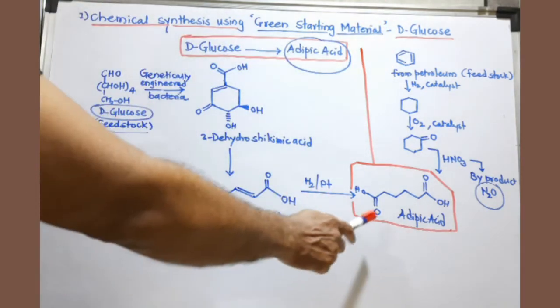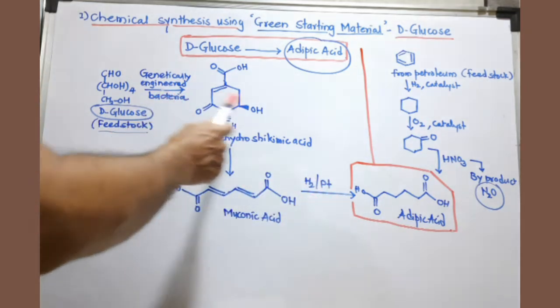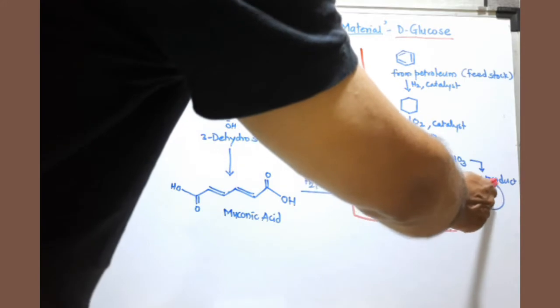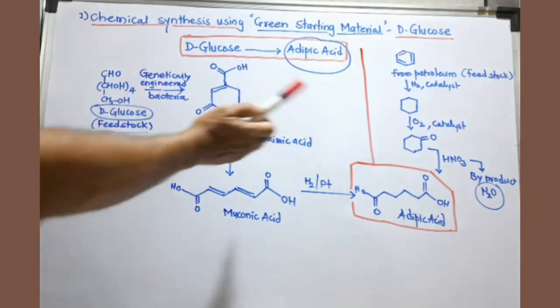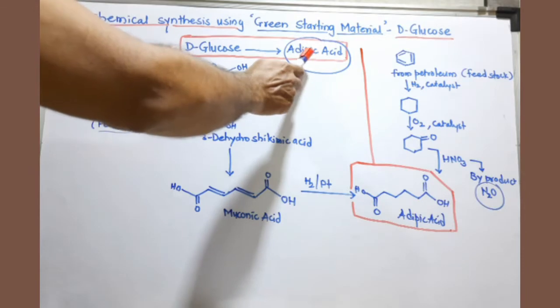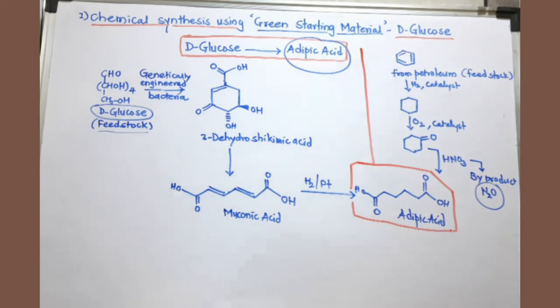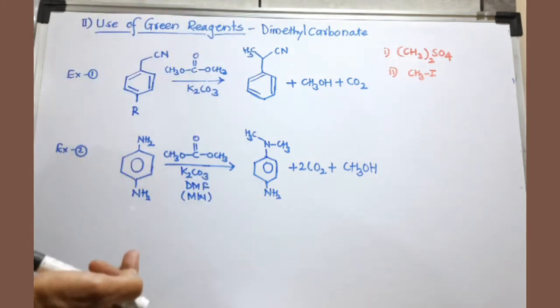You can compare these two routes. In the first route, you can see there is no other side product, and even the catalyst can be recovered. In the other route, our routine method, we generate a lot of byproduct, which is harmful to the environment. On the other side, this is the green chemical synthesis of adipic acid, which is used in tons for the synthesis of polyamides.